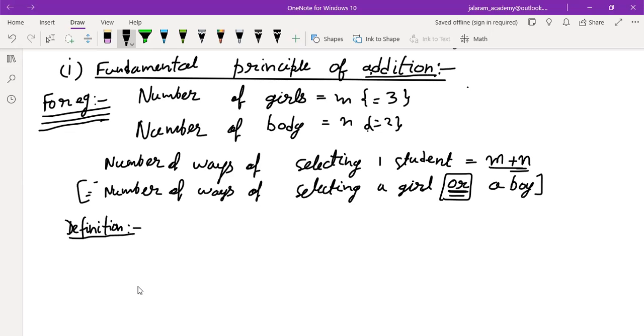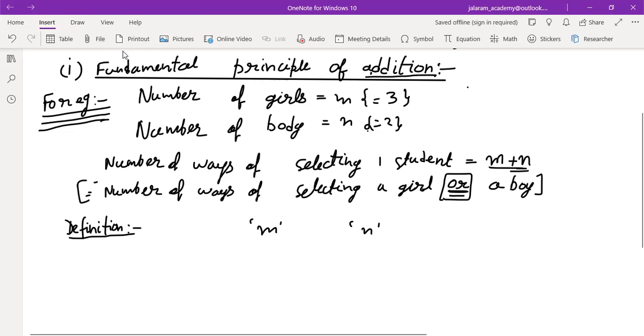If there are m objects of one type and n objects of second type, then the total number of ways of selecting an object either from the first type or from the second type is given by m plus n.